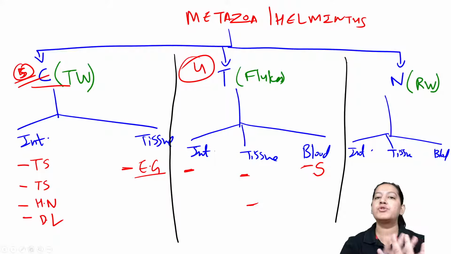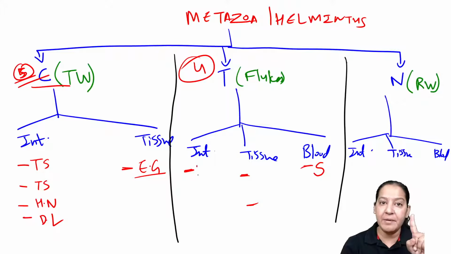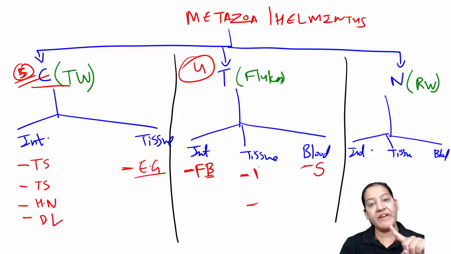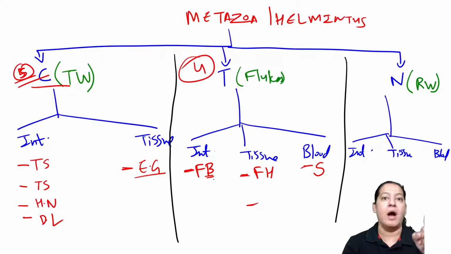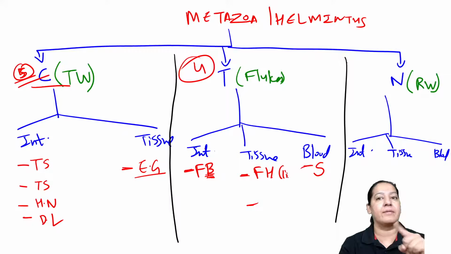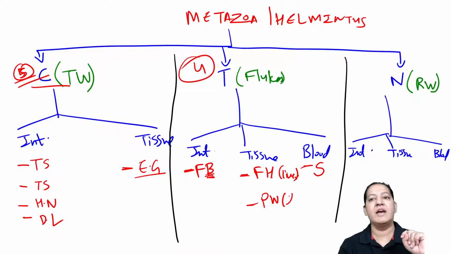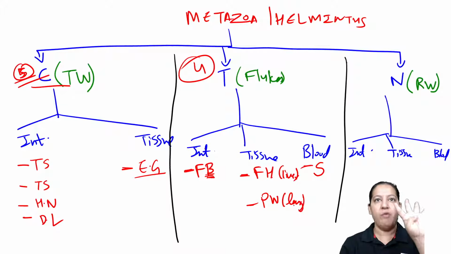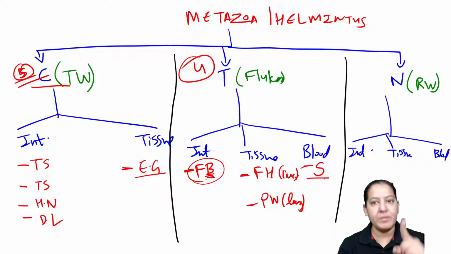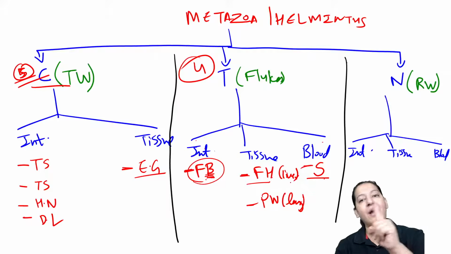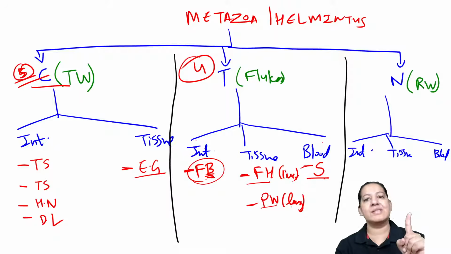Schistosomiasis. That's it. Intestine में Fasciolopsis buski. The word buski is intestine. In the tissue, Fasciola hepatica. Both are Fasciola, but one is buski. The buski is in intestine, and hepatica is in liver. Liver is a tissue. And in the lung, we have Paragonimus westermani. So the four trematodes are Fasciolopsis buski in the intestine, Schistosoma in the blood, Fasciola hepatica in the liver, and Paragonimus westermani in the lung.